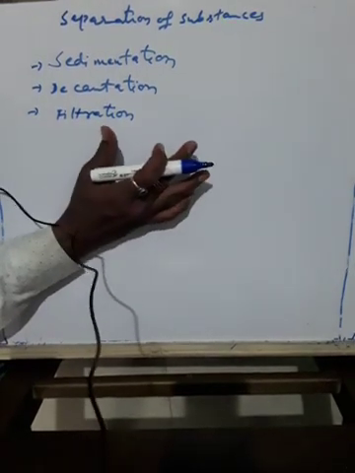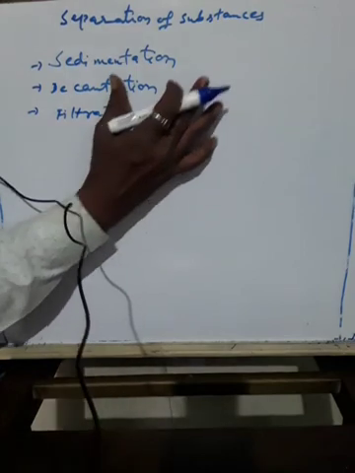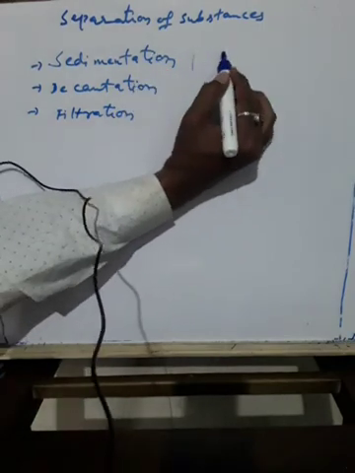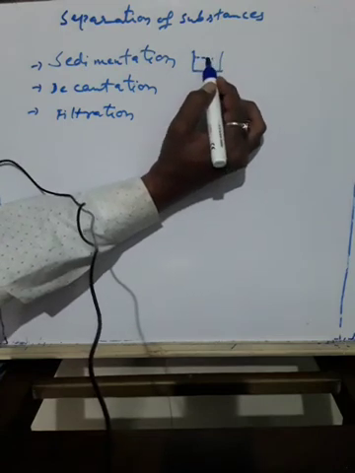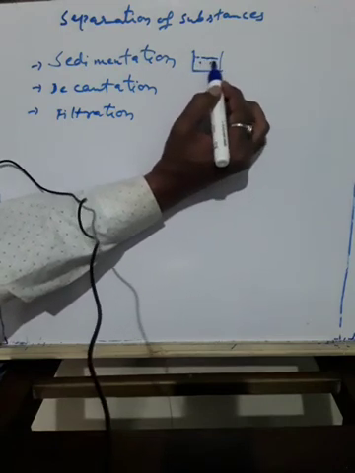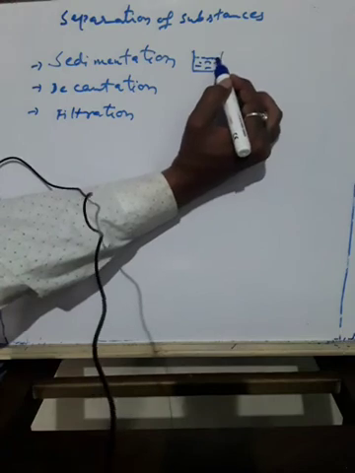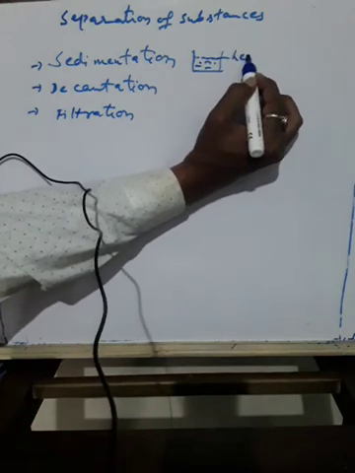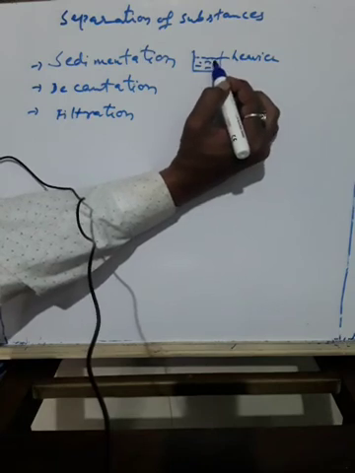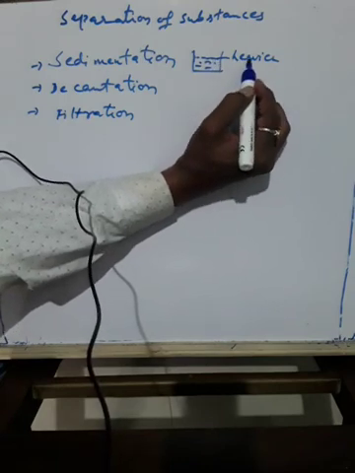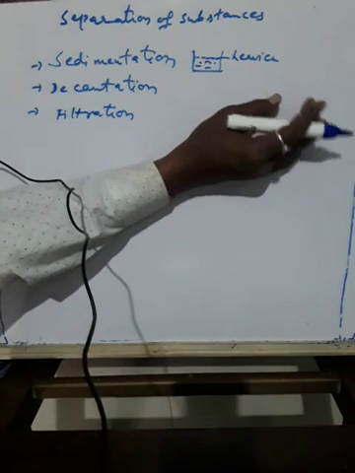Sedimentation means, suppose you take water and another component. If the other component is heavier than water, it will settle at the bottom. An example is sand and water. How to separate them?